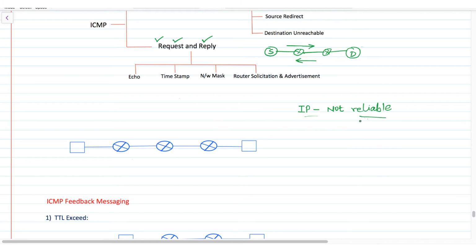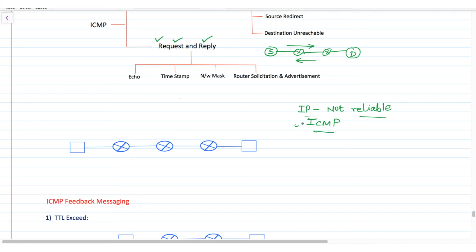This is the meaning of unreliability. So IP has an assistant called ICMP, and whenever any IP packet is lost or discarded, ICMP responds and sends you back feedback,